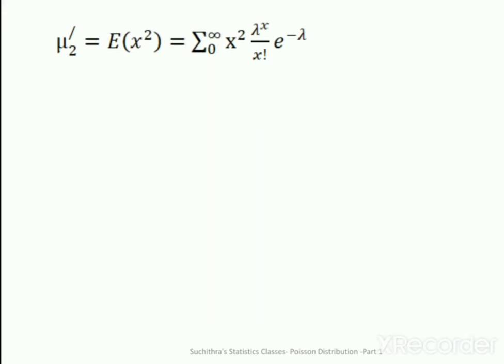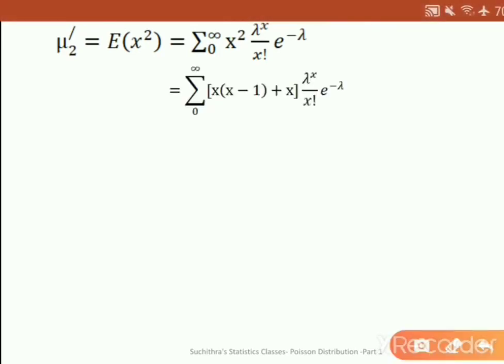Mu 2 dash equals the expectation of x square, equal to summation 0 to infinity x square lambda raised to x by x factorial e raised to minus lambda. We know that we can rewrite x square as x into x minus 1 plus x. After rewriting that, remove the bracket.